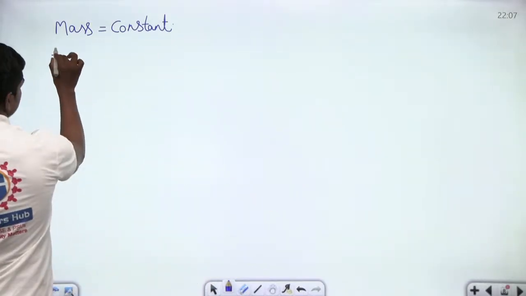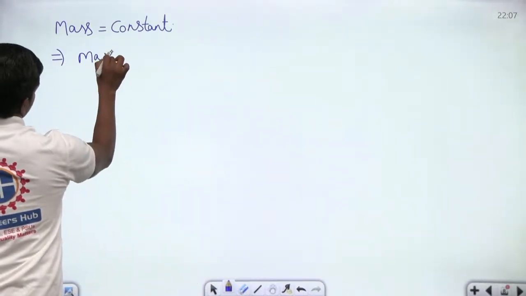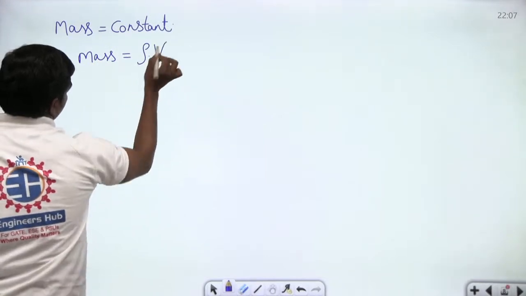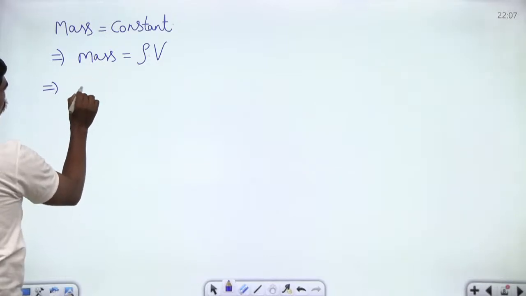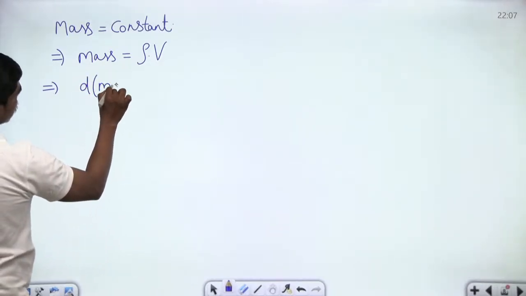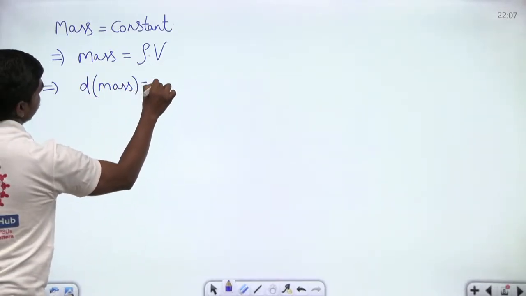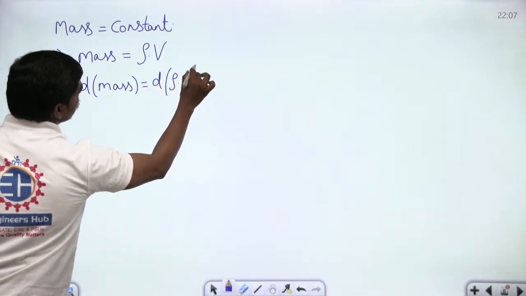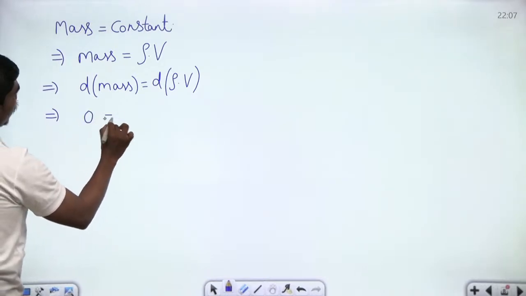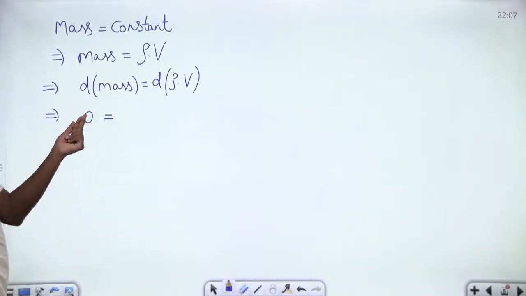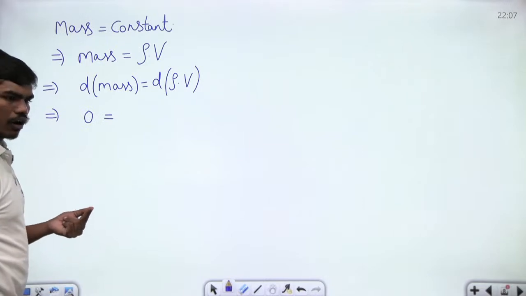So you know that mass is written as density into volume, correct? So if mass is constant, then the derivative of mass is equal to the derivative of density into volume. This implies the derivative of mass is 0 because mass is a constant. Yes, all of you are correct.